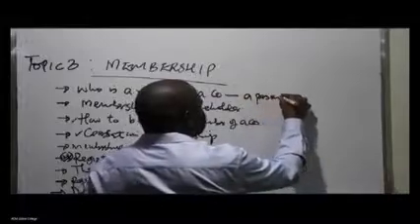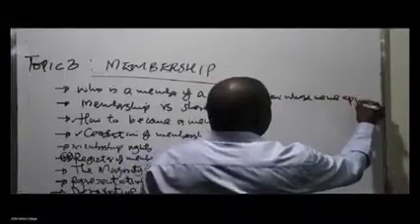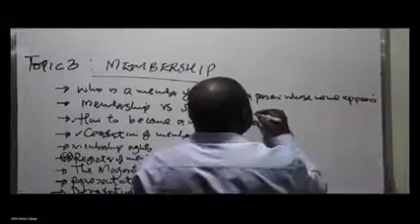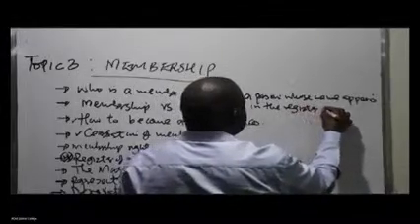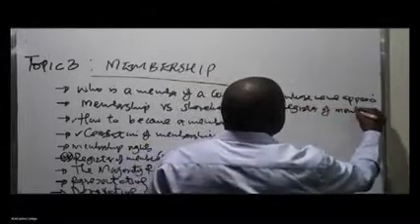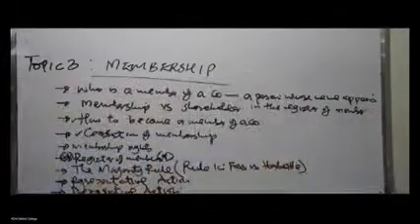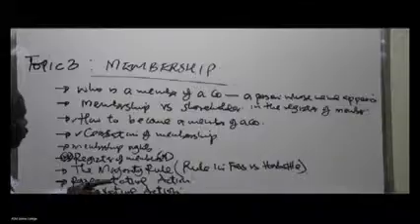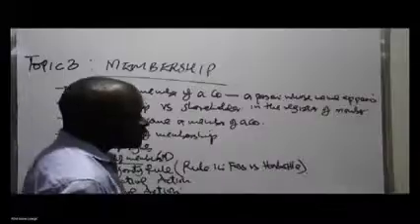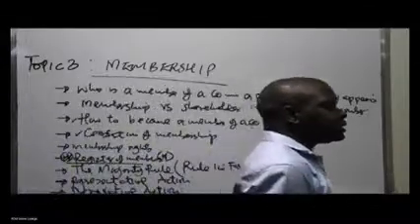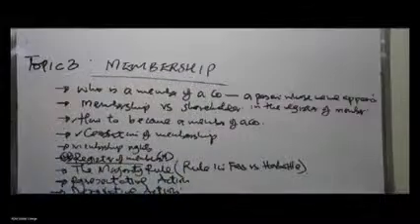A person whose name appears in the register of members, we'll refer to this person as a member of the company. When you talk about a register of members, this is just a document found in the company listing who the members of the company are.